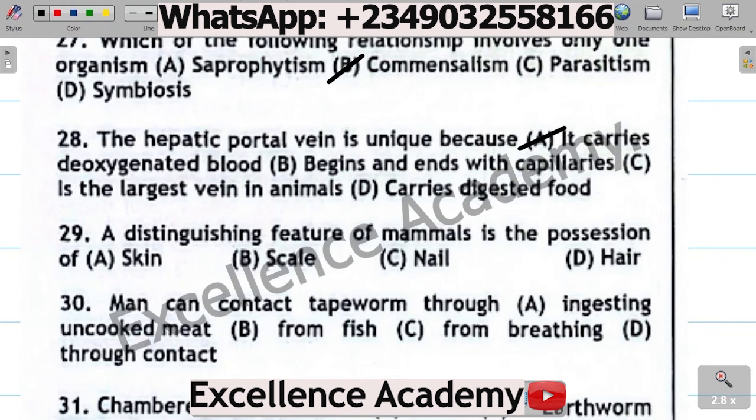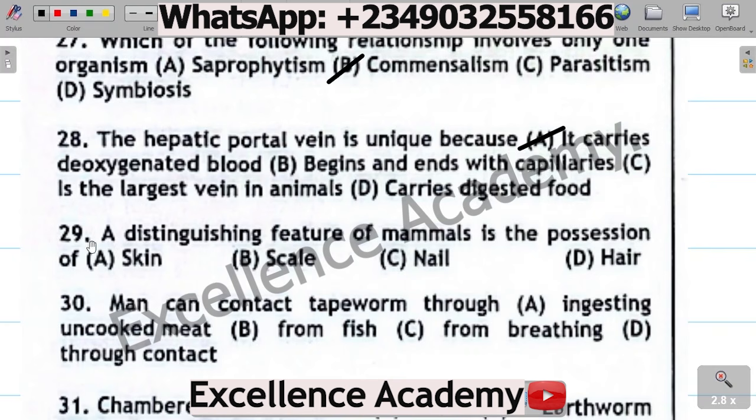It carries deoxygenated blood. The hepatic portal vein is unique in the sense that it carries blood from the gastrointestinal tract such as the stomach, the gallbladder and other organs in the abdomen, and then moves this blood to the liver before it gets to the heart. So this particular characteristic makes the hepatic portal vein unique. So the correct option is A.